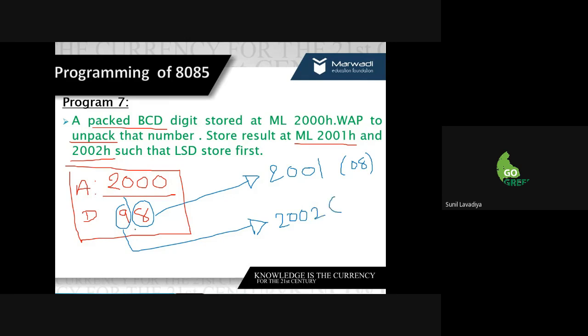It's not 90, it's 09, because we separate out both parts.